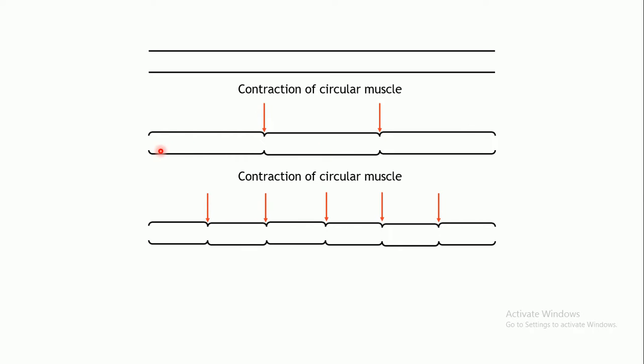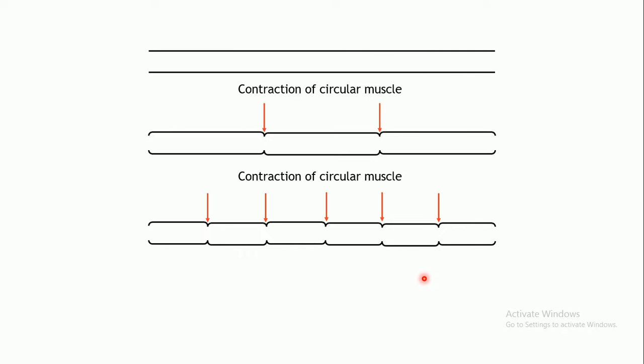Here this particular segment has been divided into 2 more segments because of the contraction of the circular smooth muscles over here. This segment again is divided into 2 more segments, and this segment is also divided into 2 more segments. So it is further resulting in segmentation because of additional contractions of certain additional circular muscles.